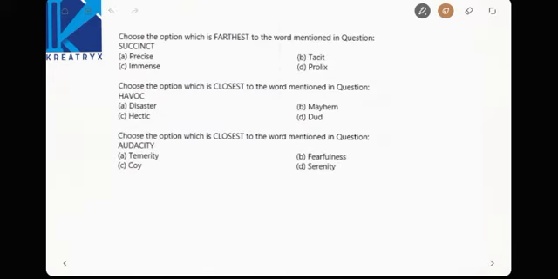Now choose the option which is farthest to the word mentioned. The farthest means opposite. Succinct. Succinct is nothing but clearly expressed. The meaning of succinct is clearly expressed. Now what is the farthest?